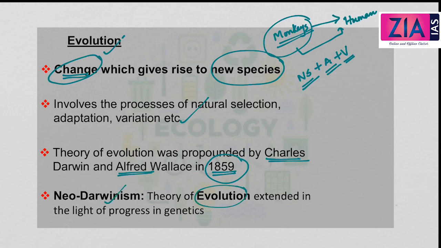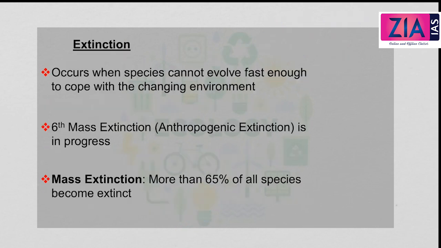And what is Neo-Darwinism? It is the theory of evolution which was further extended when there was progress in genetics. Neo means new. So New Darwinism: the same theory of evolution, when it progressed with progress in genetics, became known as Neo-Darwinism.